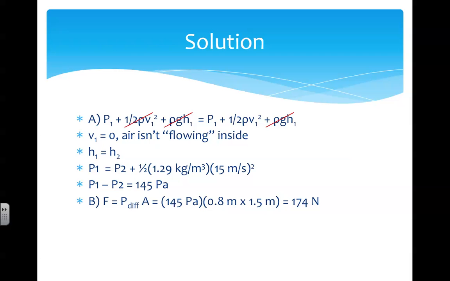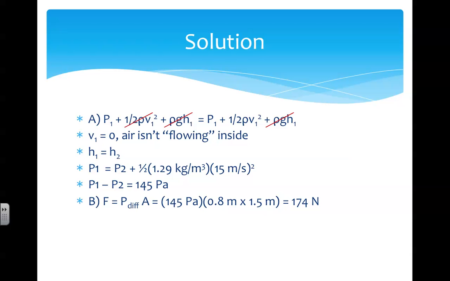Now we're asked to determine the force on the window. Well, force is equal to pressure times area, and in this case, we'll use pressure difference. So, multiplying 145 pascals by the area, which is length times width of the window, we determine the force to be 174 newtons.